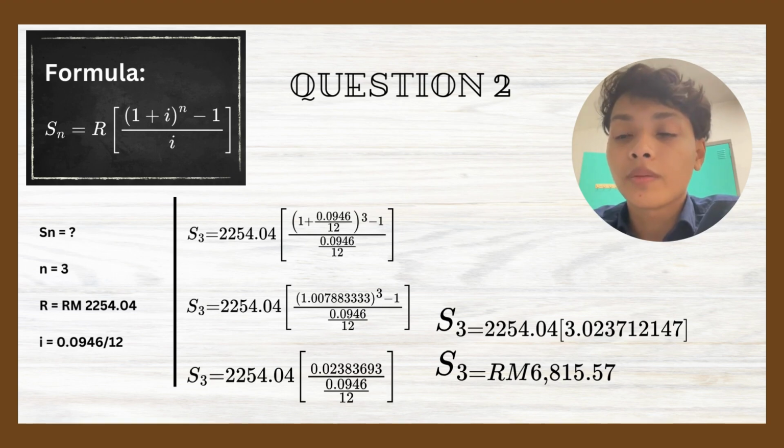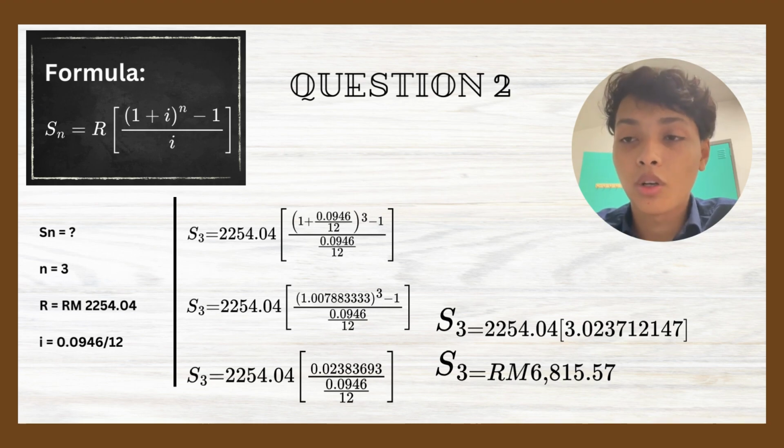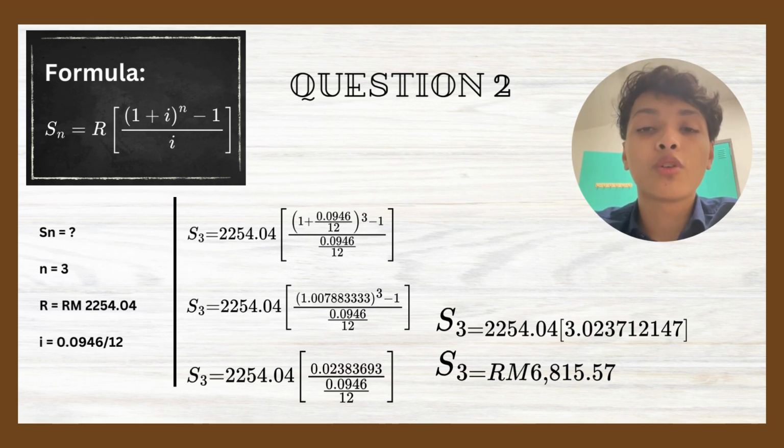And for the calculation, we get, open bracket, 1.0078833, close the bracket, power of 3 minus 1 divided by 0.0946 divided by 12, close the bracket,